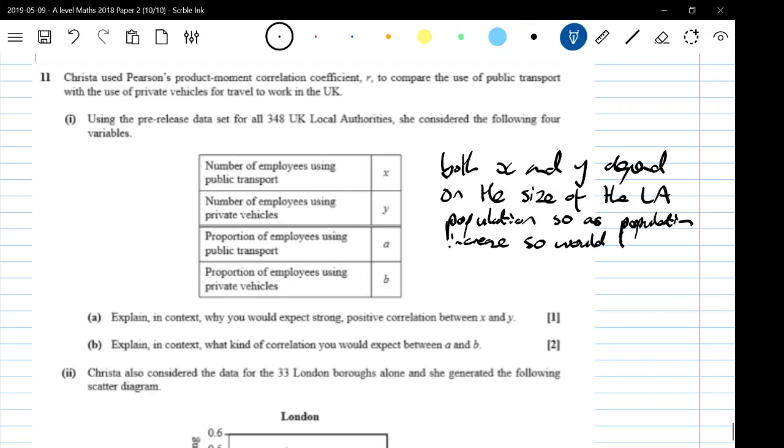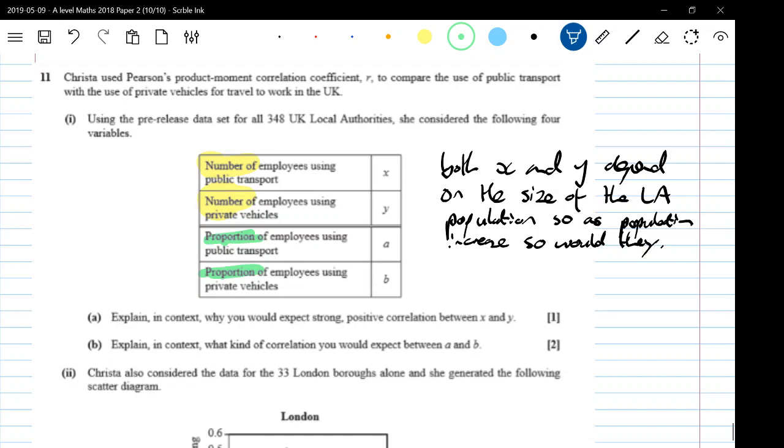There we go. The important thing to note there was it was about number rather than proportion that we were dealing with, and that was the key there. Explain in context what kind of correlation to expect from A and B. Well, now we're talking about proportion of employees using public transport and proportion of employees using private vehicles.